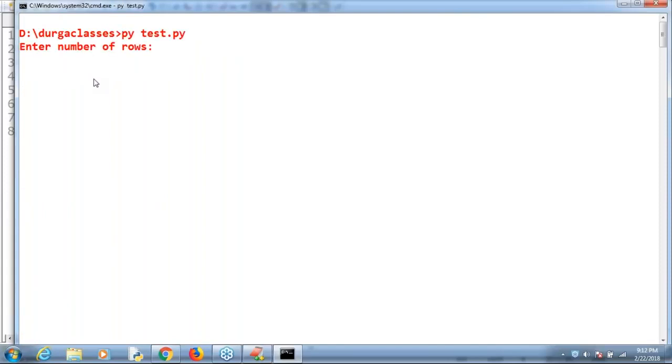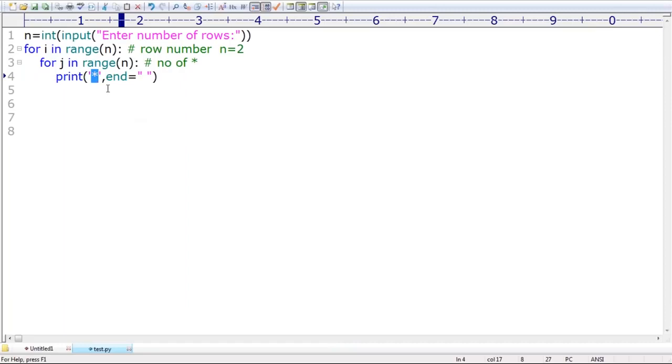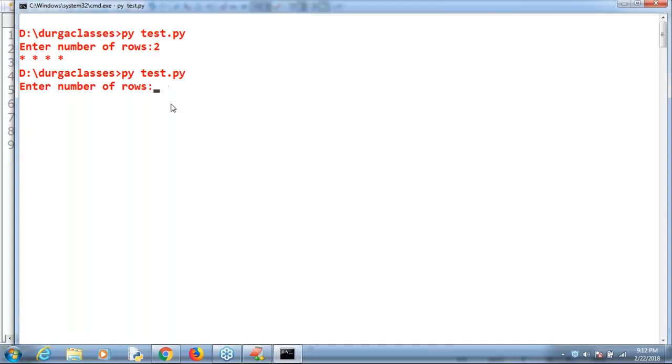Now observe, same line. My requirement is, after completing the first 2 stars, the next 2 stars should be in the next line. That's why, after completing this for loop, compulsorily include a new line. Nirmal Kumar, are you able to understand?